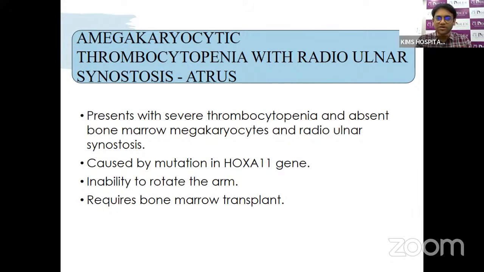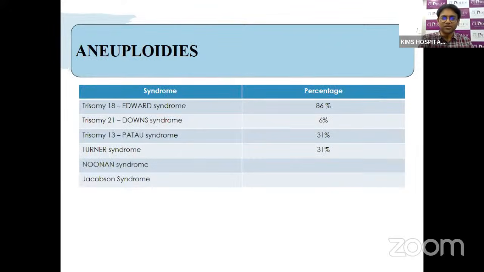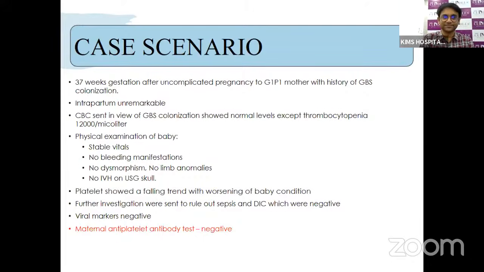This is caused by a mutation in the HOXA11 gene. There is inability to rotate the arm. These babies require bone marrow transplantation. The others are Edwards syndrome, Down syndrome, Patau syndrome, and Turner and Noonan syndromes. In Edwards syndrome, 86% of the babies will have thrombocytopenia, in Down syndrome 6%, and 31% in Turner syndrome. So these aneuploidies can also present with thrombocytopenia, where they have other clinical features pointing to the different diagnosis.